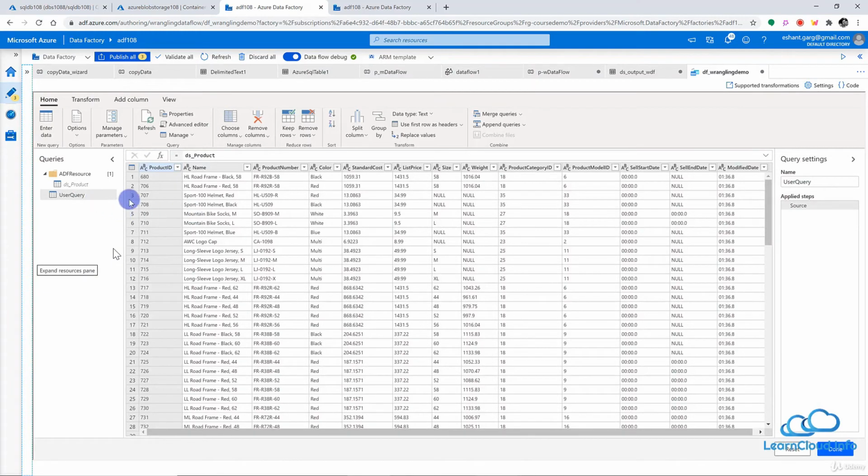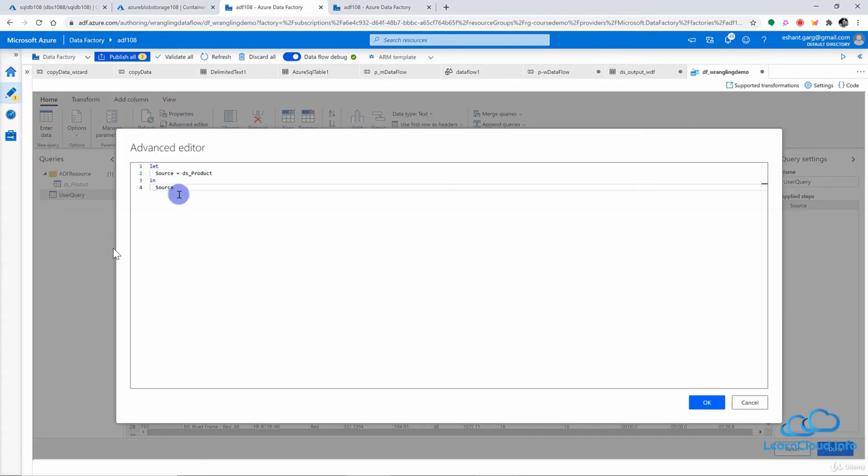Now you can make changes here, and you can see all these different options to make changes. And behind this option, Power Query will run to make those changes. So if you're already good at Power Query, you can also click here Advanced Editor, and you can write queries by yourself to make those changes.